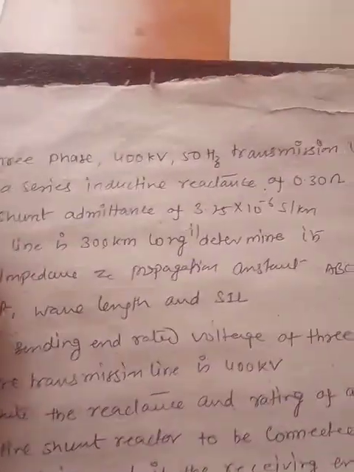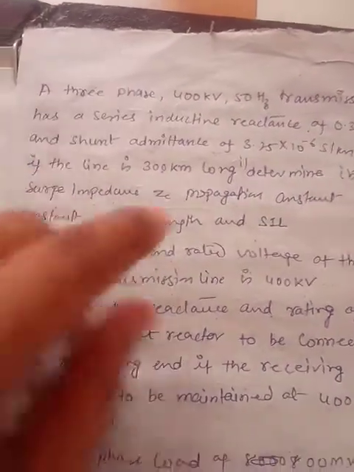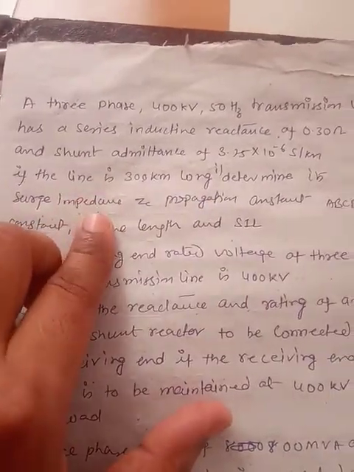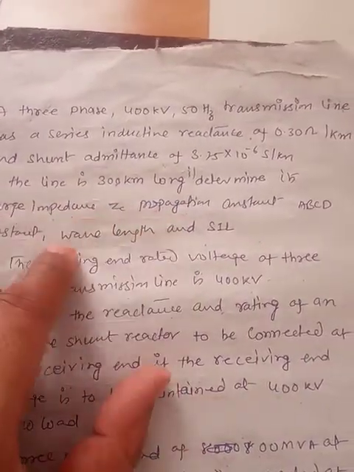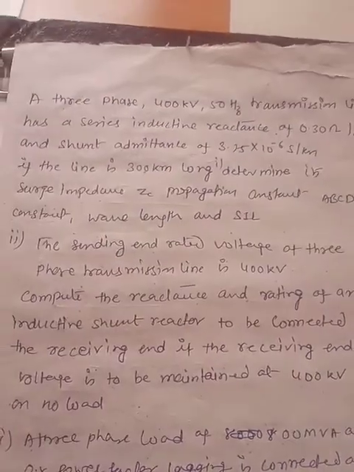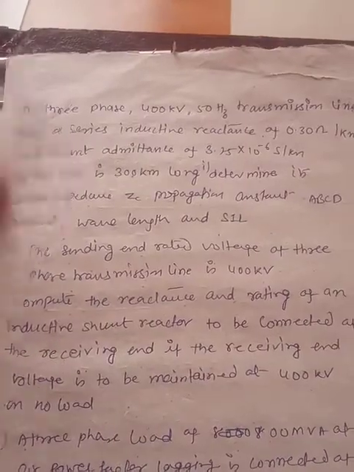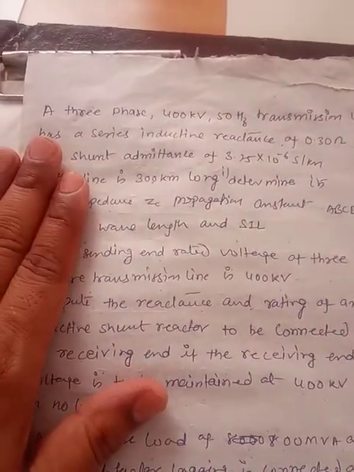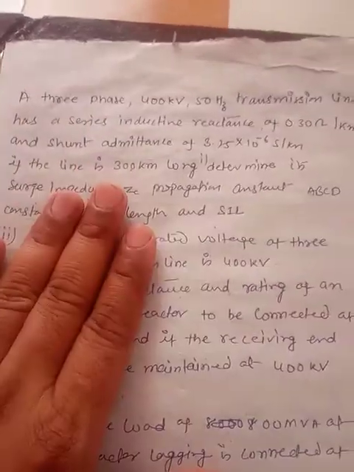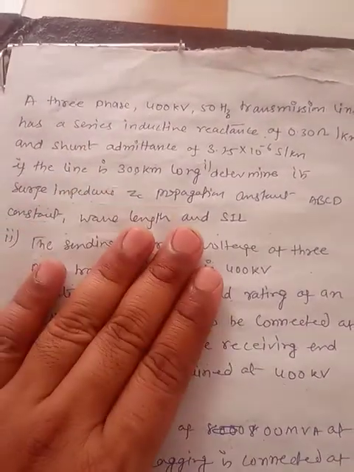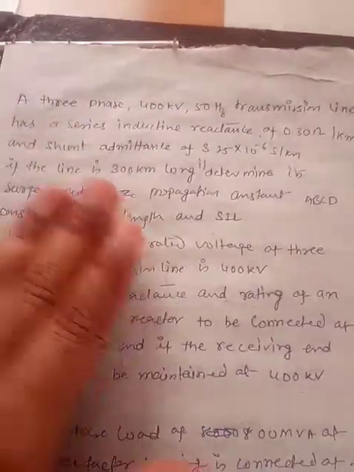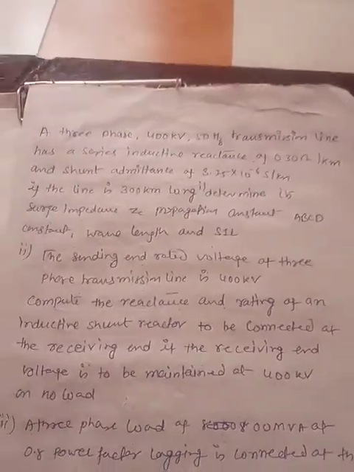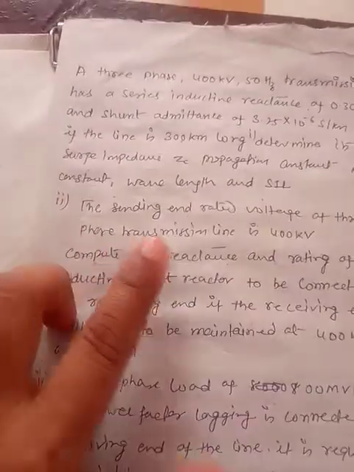Now I'll just explain what we are supposed to do in this question. The initial part, where you are supposed to determine the surge impedance, propagation constant, ABCD constant, wavelength and SIL, is a very easy part because in BTech, as well as in some of the MTech courses, you might have gone through this. Of course we will find these parameters, but how we get the formulas, you have gone through in your degree classes.